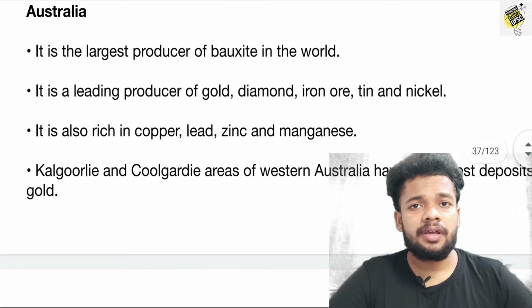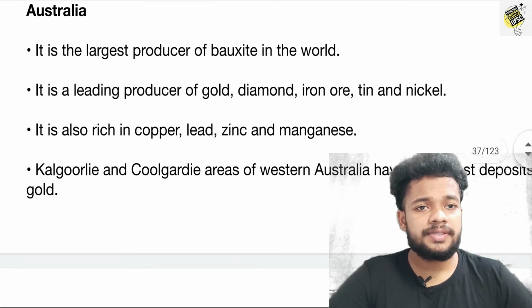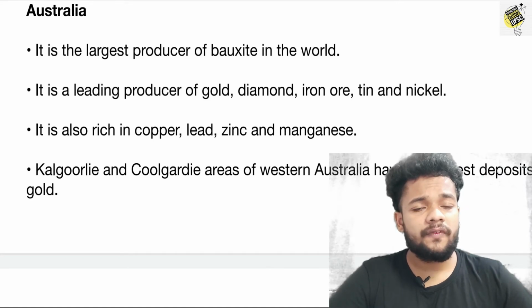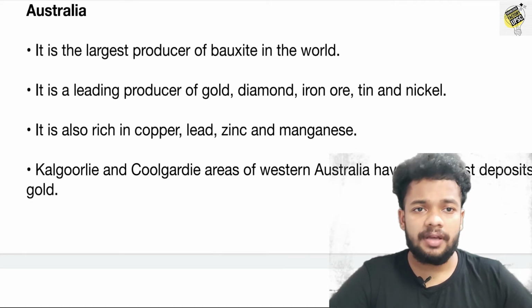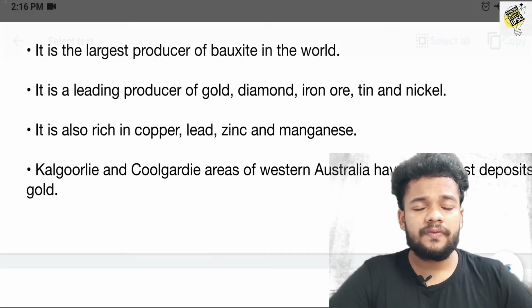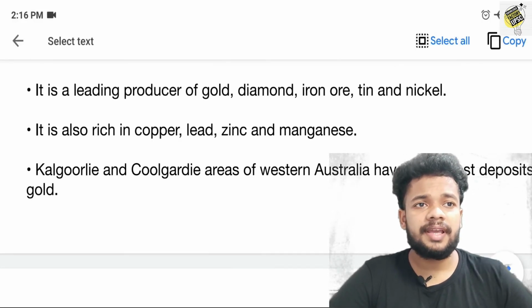Next we are going to discuss the continent Australia, which is the largest producer of bauxite in the world, and it is a leading producer of gold, diamond, iron ore, tin and nickel.